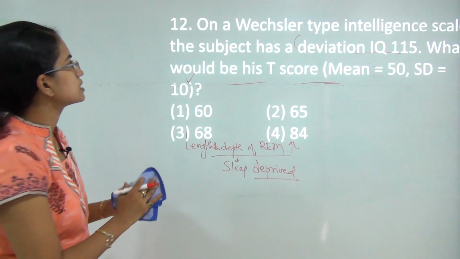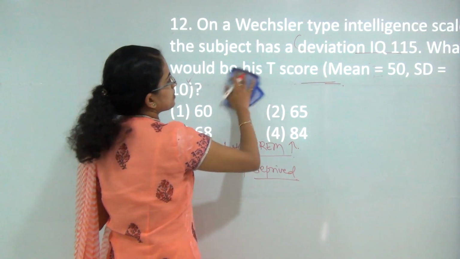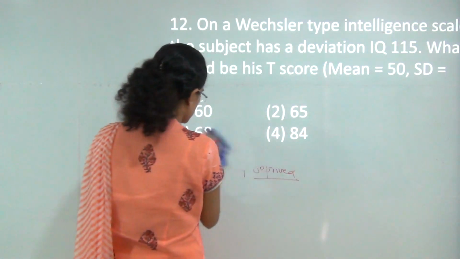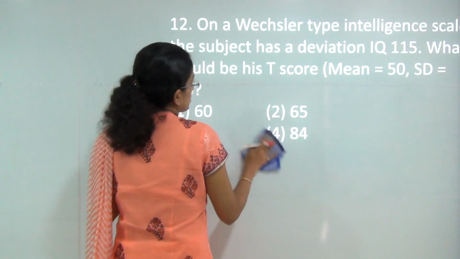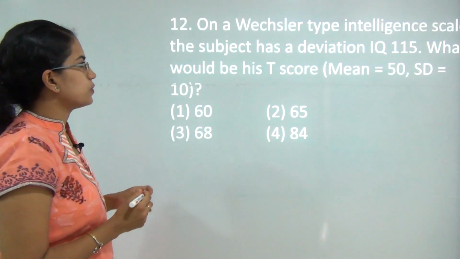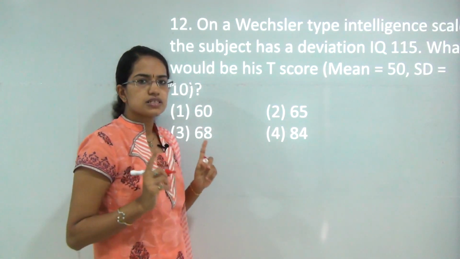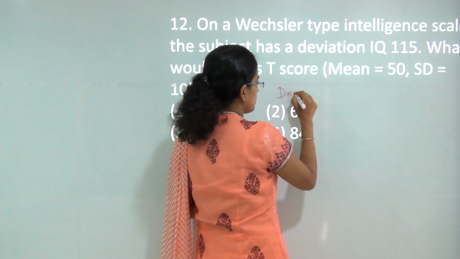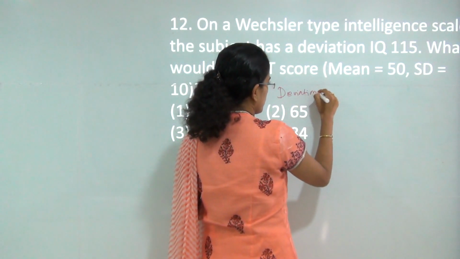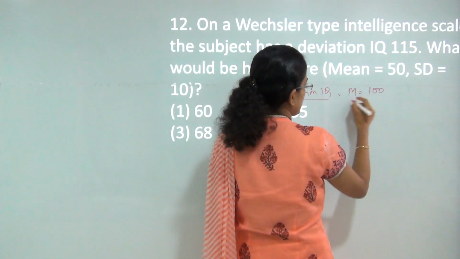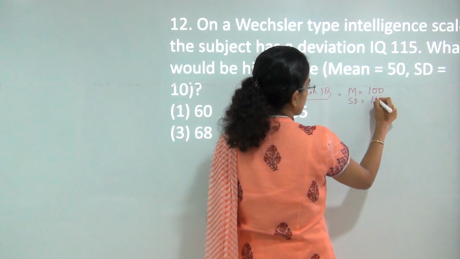The next is on a Wechsler's type intelligence score. Now as we can see, there are lots and lots of questions on intelligence this time. Now again we are talking about the deviation IQ and T-score. Let's first understand the difference between the two. Deviation IQ considers mean equal to 100 and standard deviation of 15.